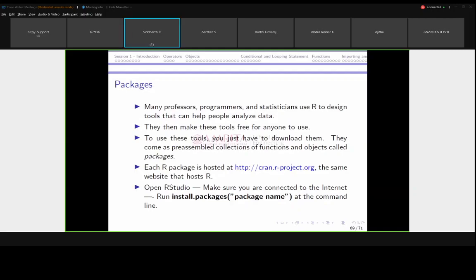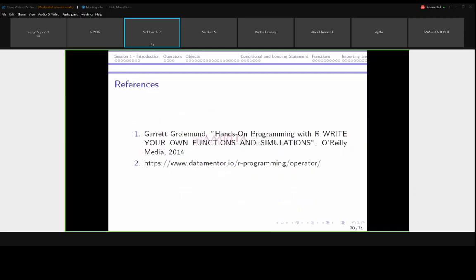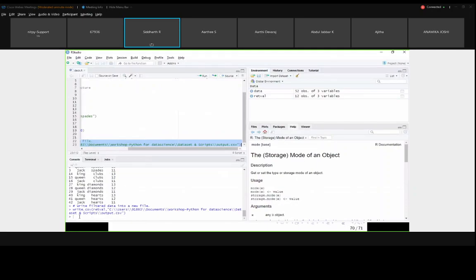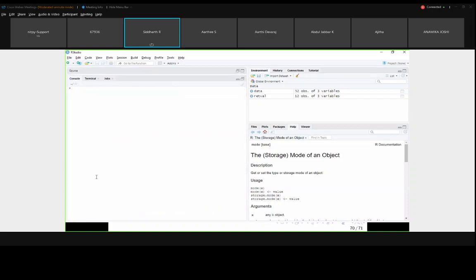For RStudio, if you want to install a package, there are two different ways. First one is using a command, that is install.packages. Within the brackets, you can give the package name. Here using this command prompt, I type install.packages, and within double quotes I am installing the dplyr package for tomorrow.